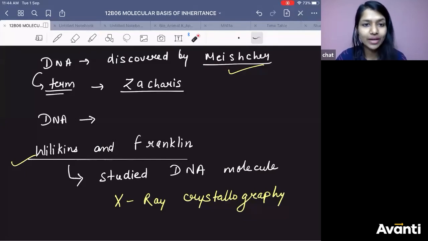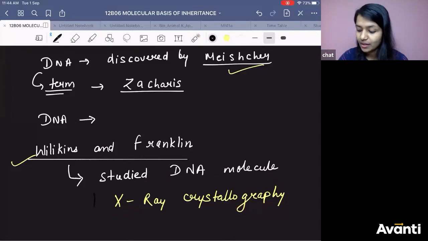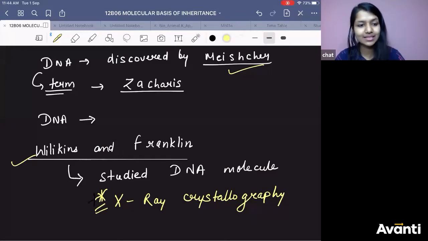Now what next we are going to learn is these two people, Wilkins and Franklin. Okay? Wilkins and Franklin, they had studied the DNA molecule using X-ray crystallography. Very important. Using X-ray crystallography, this led to so many things.